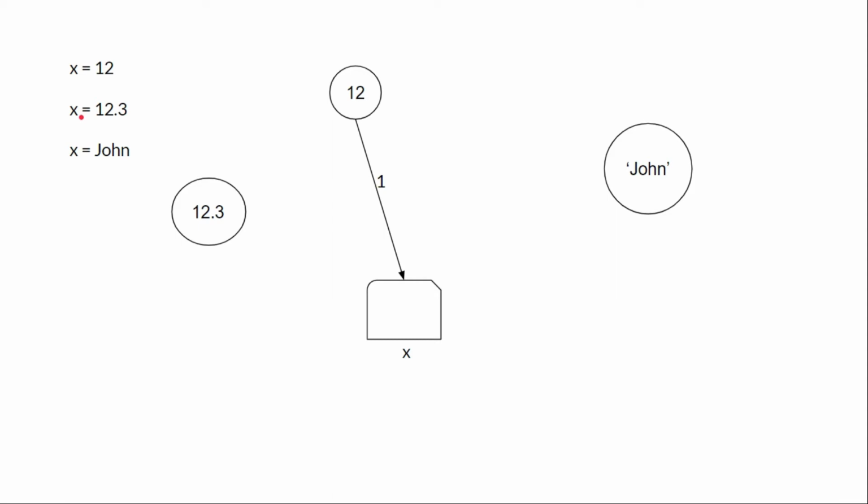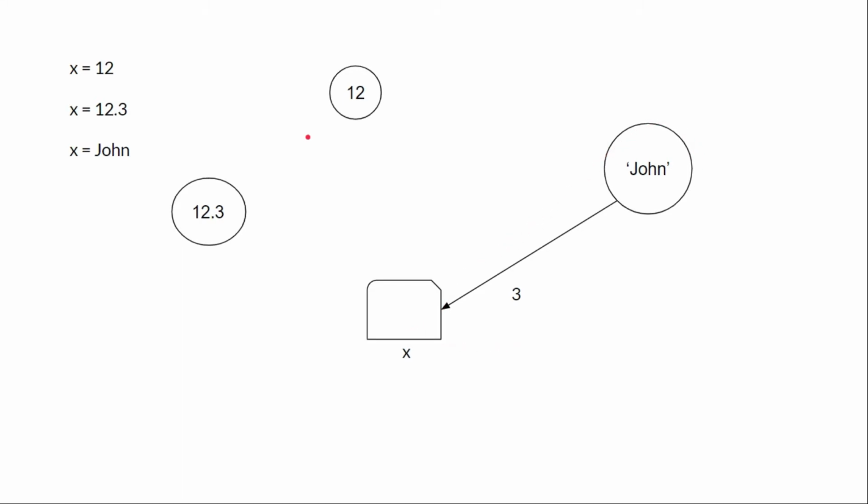When we assign value 12.3, that is a float constant, in variable x, then the reference from this variable is changed and the reference of value 12.3 is now pointing to that variable. If we again change the value to a string constant, then this reference is broken and a new reference from a string object is created to that variable.